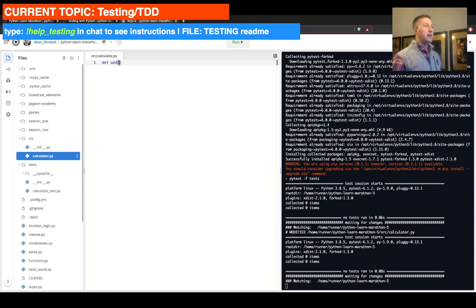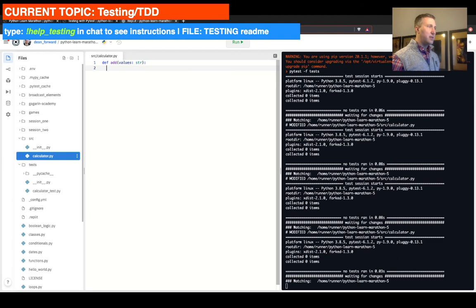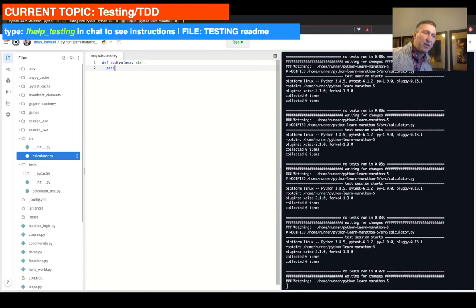So it's going to define function add that is going to take a single parameter that's going to be a string. So let's call it values. Let's do annotation because we know how, right? And right now we're just going to put in pass so that we have a complete piece of Python code.